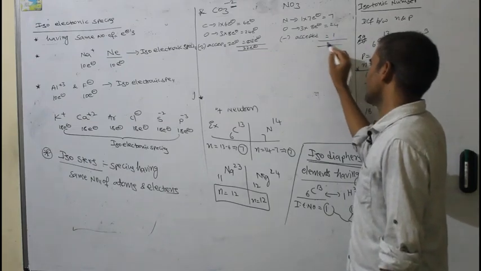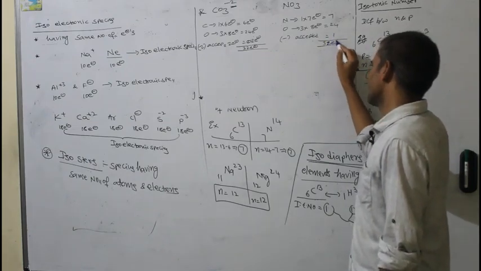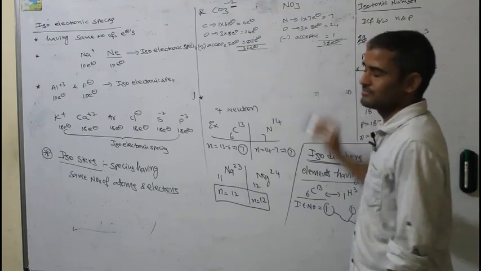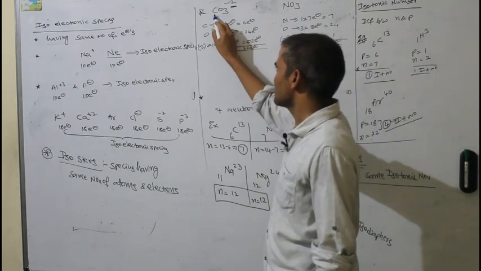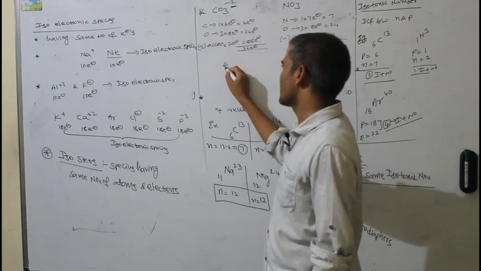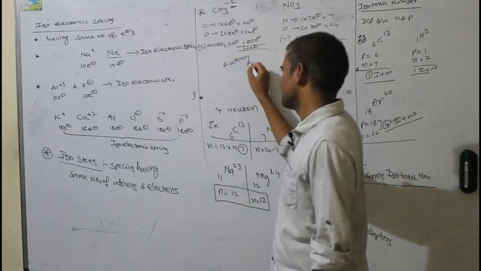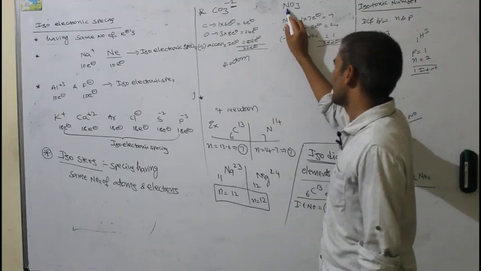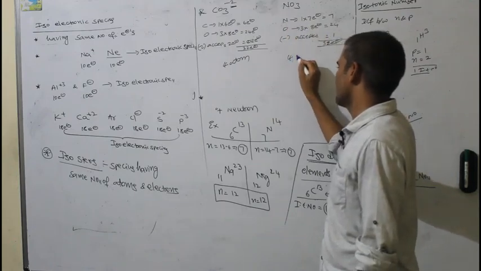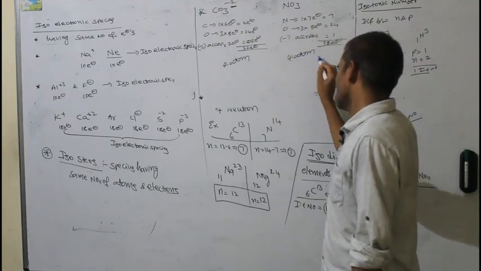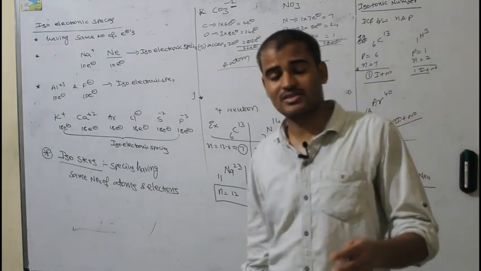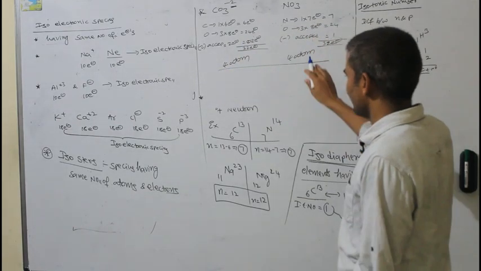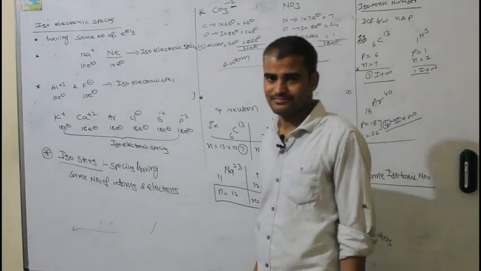Total here also how many? 32 electrons. So the number of electrons is the same. At the same time, how many atoms are there here? 1 carbon, 3 oxygen, 4 atoms. In this also, 1 nitrogen, 3 oxygen, 4 atoms. So in this example, atoms are the same and electrons also the same. That's why they are called isosters.